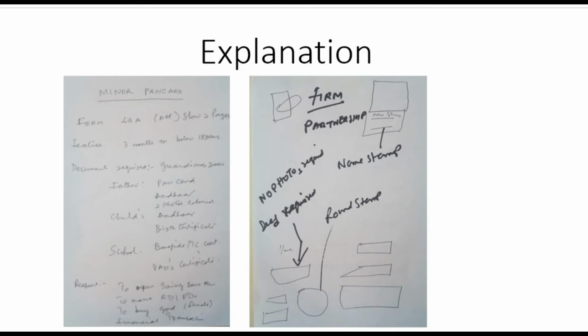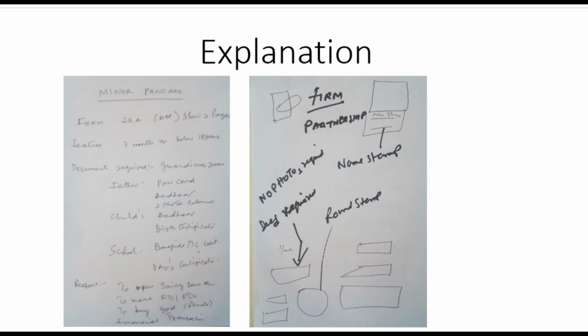Okay, next. The PAN form 49A is also used for firm, partnership, trust. What are the documents to be attached for getting a PAN card for a firm, partnership, or trust?